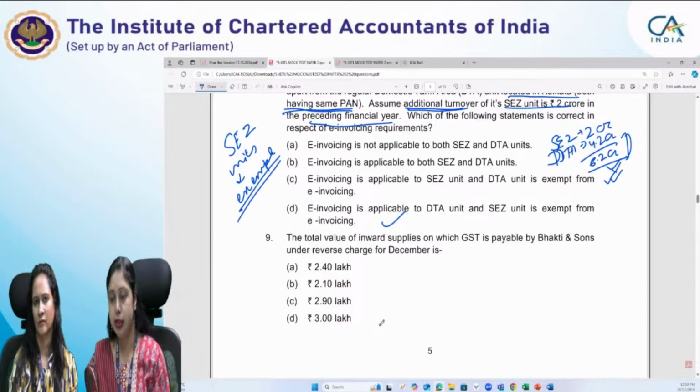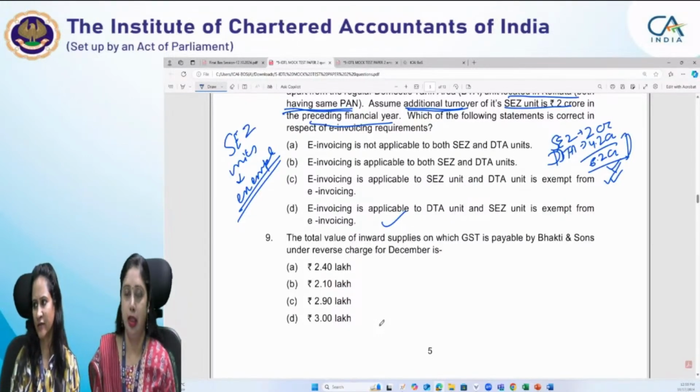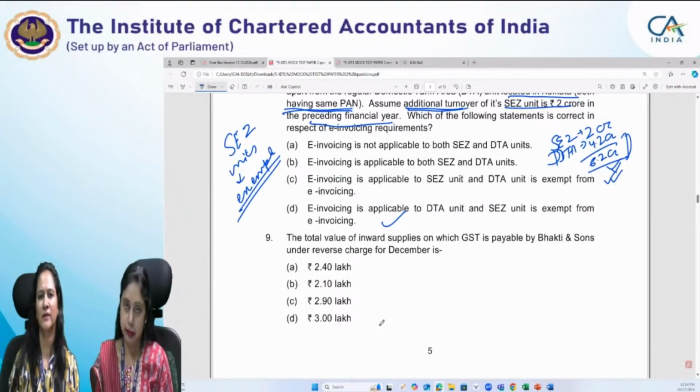Here, since no turnover for any other year has been given, we will use the information given to us. But the complete provision is that you have to see any of the preceding financial years. Raj is correct. We need to see turnover since inception of GST, because the legal language is that if the threshold limit is crossed in any of the preceding financial years, then e-invoicing is applicable to you.